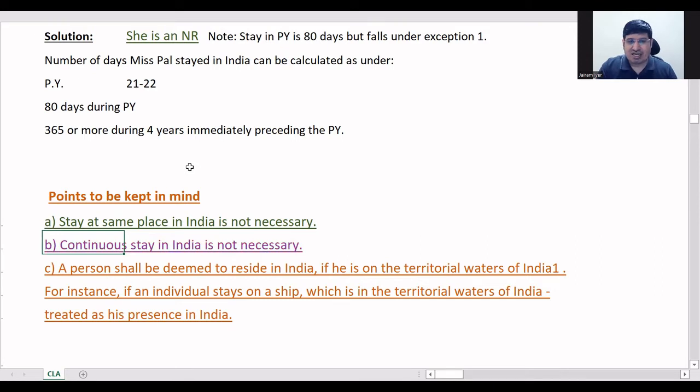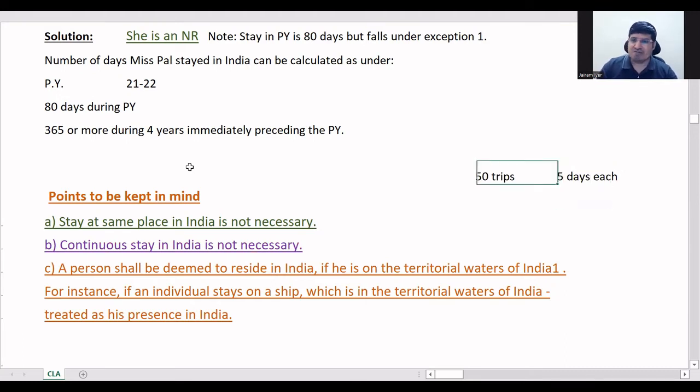And continuous stay in India is not necessary. A person can make 50 trips. Sorry, let us say 50 trips of 5 days each.